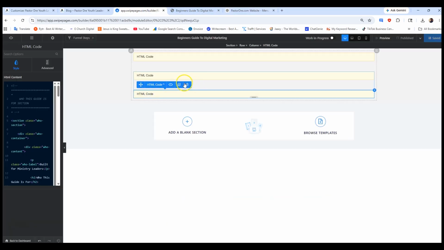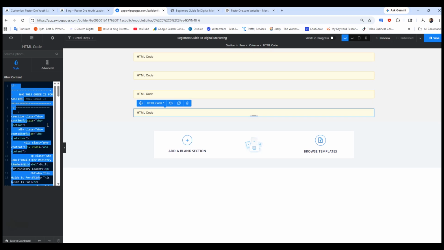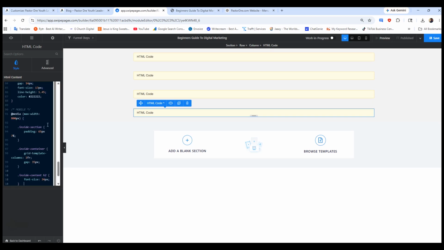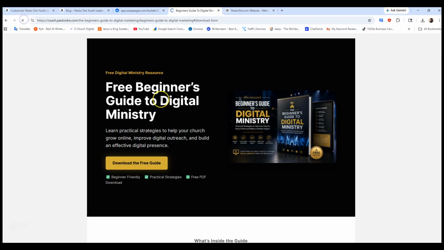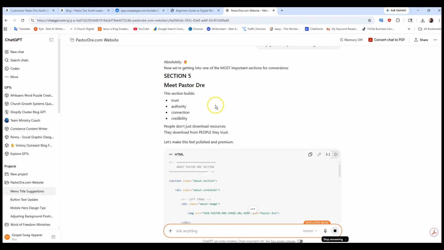So we're going to go here, we're going to click copy, and then we're going to drop that section 4 code. So I'm going to Control A, backspace, Control V. So that's the section 4 HTML we just got. So we're going to hit publish. Let's see how it looks. That gives ChatGPT more time to do section 5. Okay, well, it's already done.